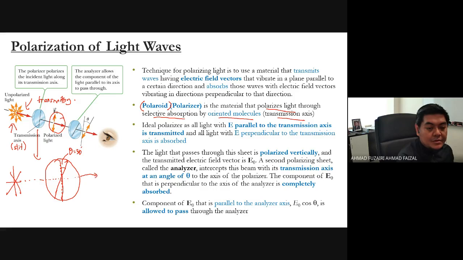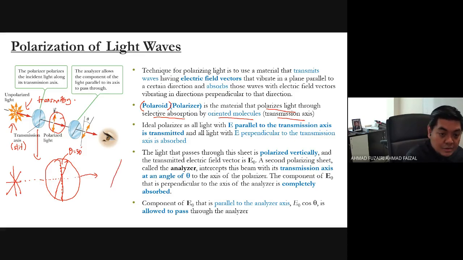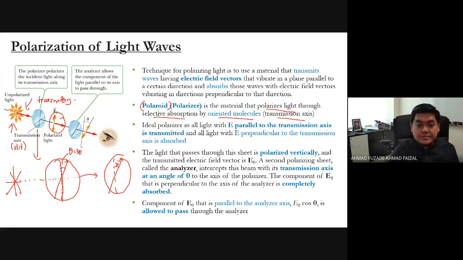What happens is after it comes out from the polarizer, first, it becomes polarized. The second thing is it should follow the behavior of the polarizer, which means the light that successfully goes through the transmission axis will have 30 degrees.